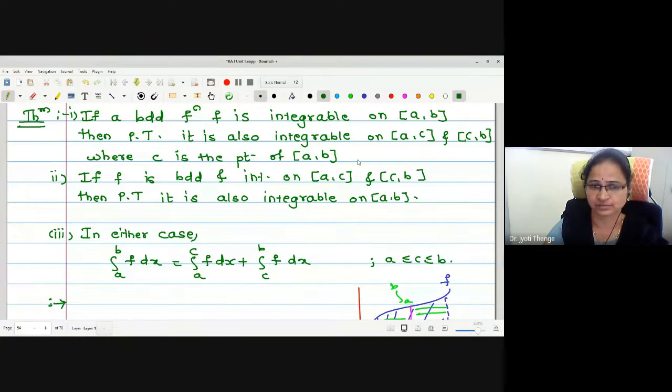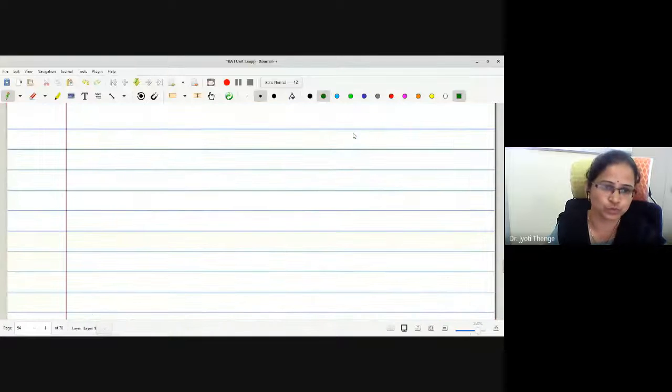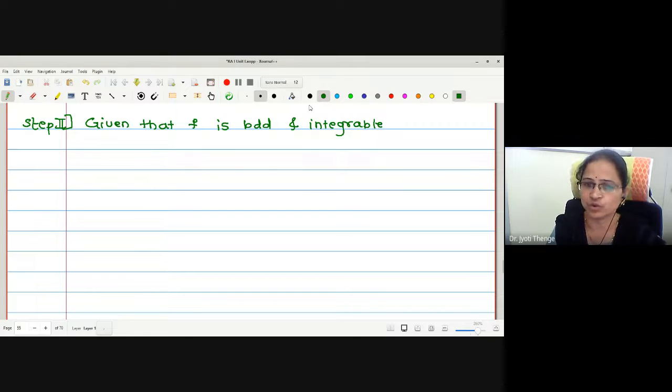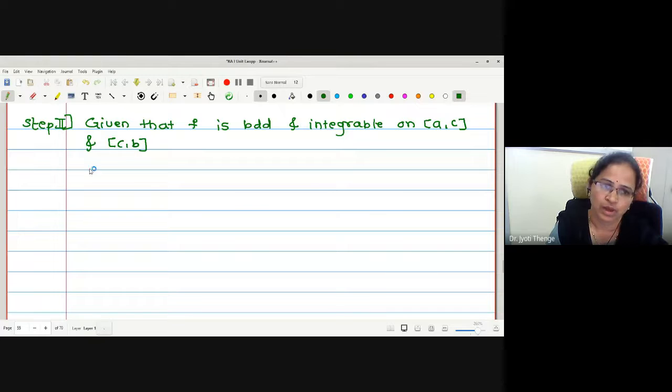Now it is easier. Right now, step 2 we will prove. Okay, what is given in step 2? Given that f is bounded and integrable. Can anyone have an idea how I can write the proof? What do you think? Exactly reverse we have to go. Bounded and integrable on closed interval AC and CB. And what did we want to prove? F is integrable